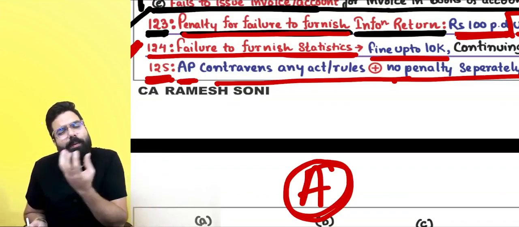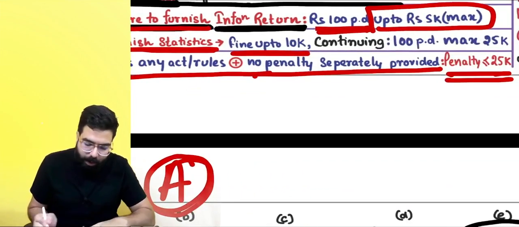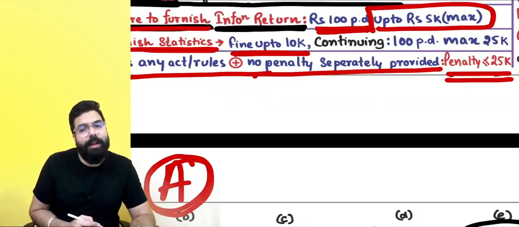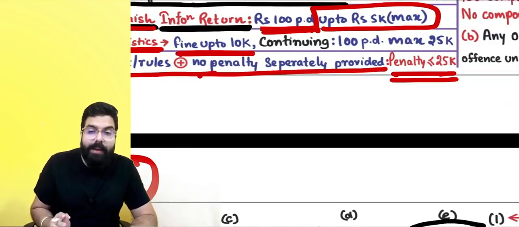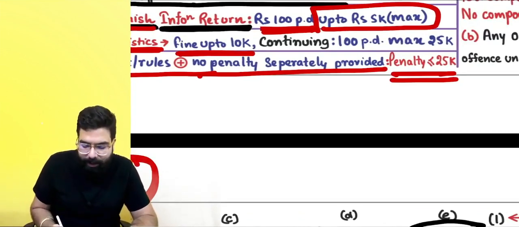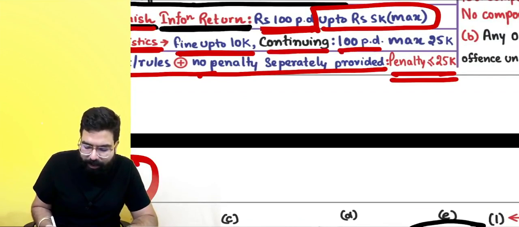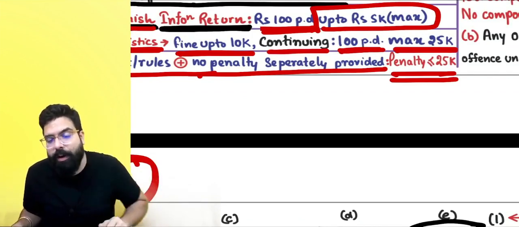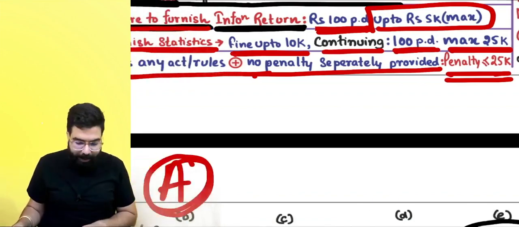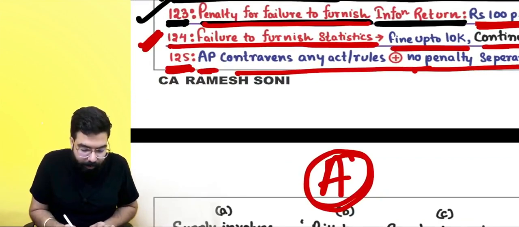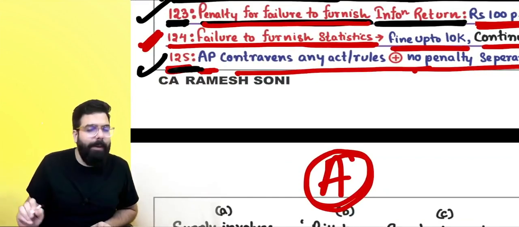Statistics is data which is more organized. Now, if you have not furnished it, then the fine is up to 10,000 rupees. And if after paying the fine you continue the offense, then for a continuing offense it is 100 rupees per day, maximum 25,000. This is under CGST, and a similar amount is payable under SGST as well. Everyone, next, section number 125 is the general penalty.